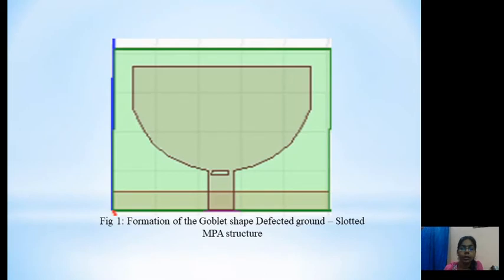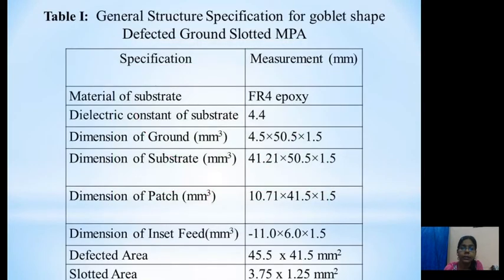This is the structure of the proposed antenna. There is the goblet shape of the microstrip patch, and there is a square shape of the slot. There is a square shape of the defected ground, which produces the defect or fault on the ground plane of the structure. This is the general specification of the proposed work. There is the material FR4 substrate, the dimension of the ground, dimension of the substrate, dimension of the patch, and dimension of the feed.